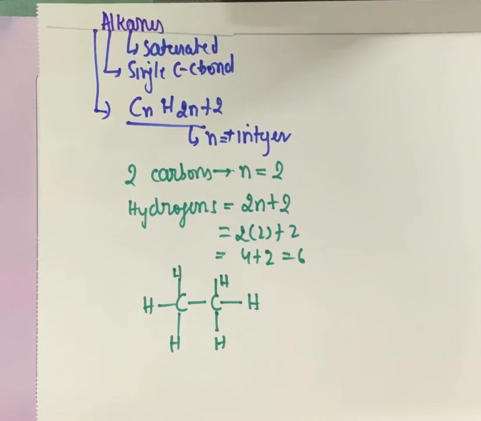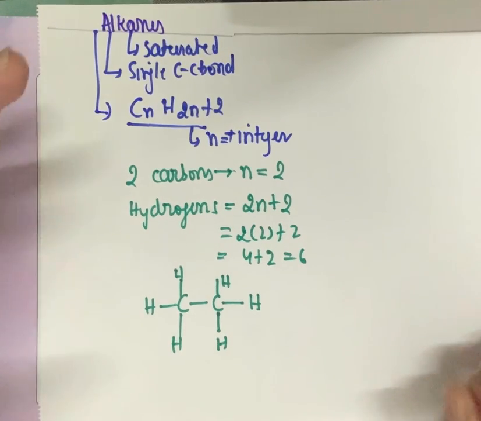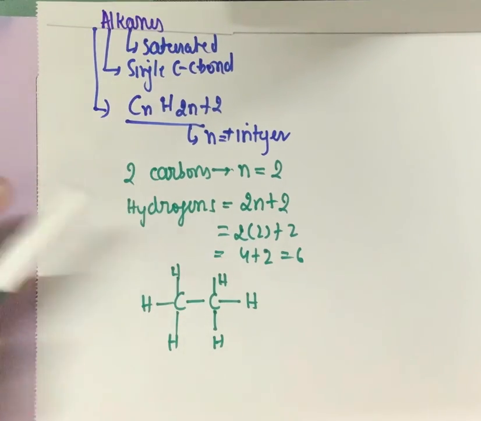Now how to draw the structure? The simple way is that there are 2 carbons which are linked by a single bond, and each carbon requires 4 bonds to complete its octet because it requires 4 more electrons, and carbon-hydrogen will always form a single bond. So 3 single bonds of hydrogen on each carbon satisfy the 6 hydrogens.